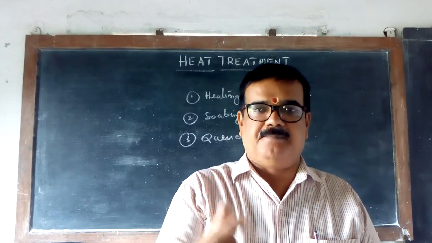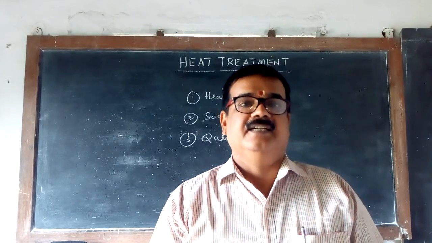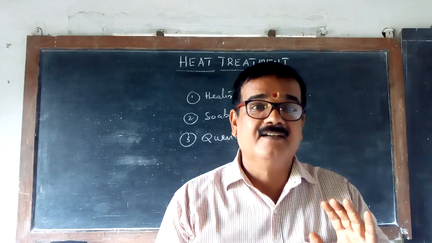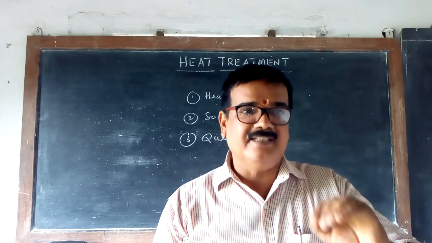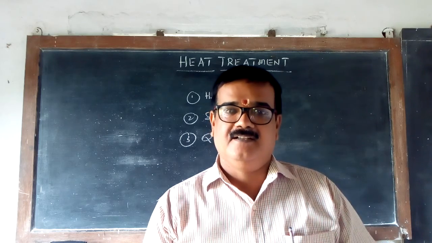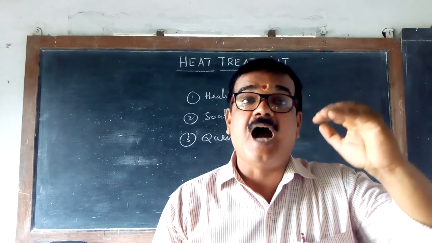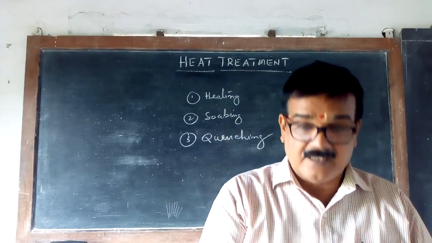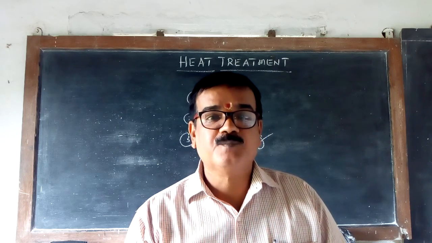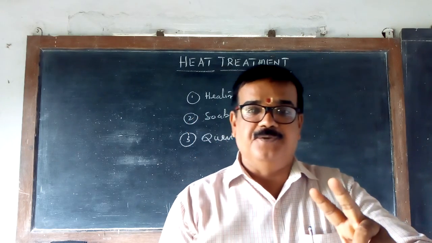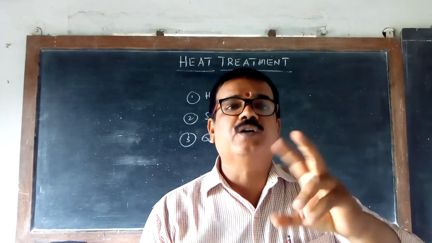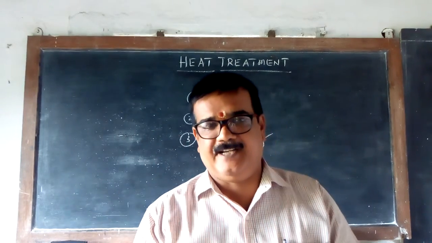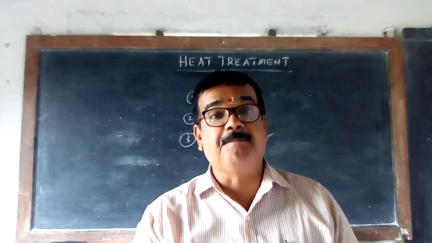Now the carbon content metal is taken to the furnace, it is heated till where? Now in this heating only, all this knowledge has to be acquired. It is heated above the upper critical point. Now what is this critical point? See, any steel if you take, or any metal if you take, there are 2 critical points. One is called the lower critical point, one is called the upper critical point. Now what is this lower and upper critical point?